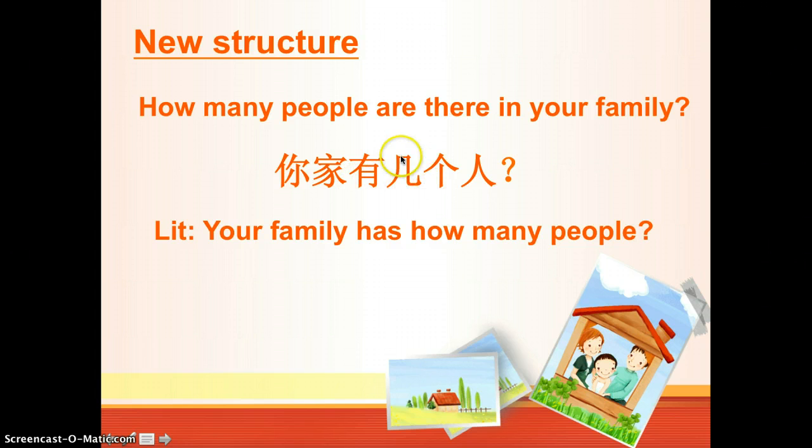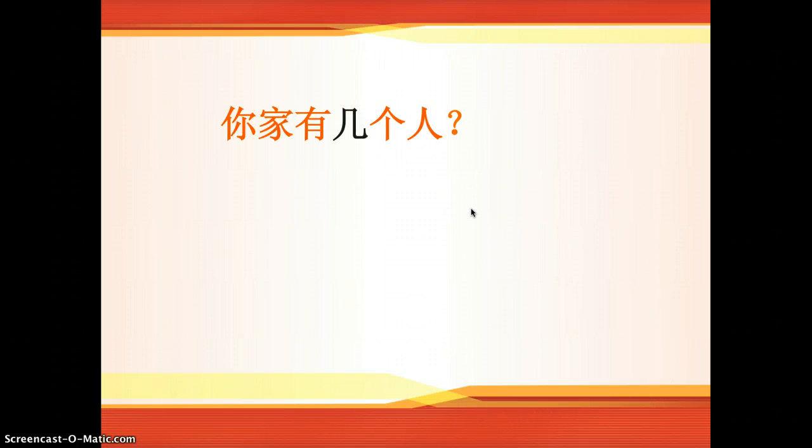Has in here. And 几, we learned 几 before. It's a question word related to numbers. Think about how to ask what grade you are in: 你上几年级, right? So 几 here means how many. And also 个 is a measure word. Remember we did it in the last lesson, like two students, that will be 3 students, that will be 3个人. So there is a measure word between a number and a noun. So how do we answer this question? Let's look at it. So it will be 你家有几个人?